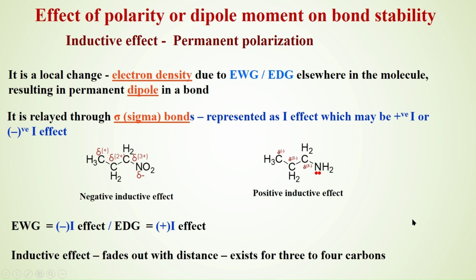In the next, we can look into the other effects due to the presence of an electron donating group or withdrawing group.